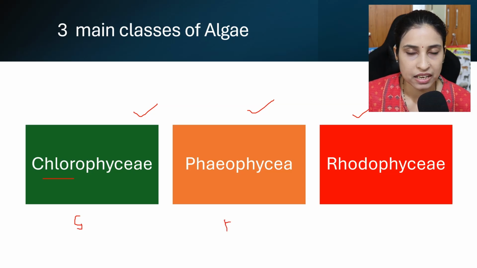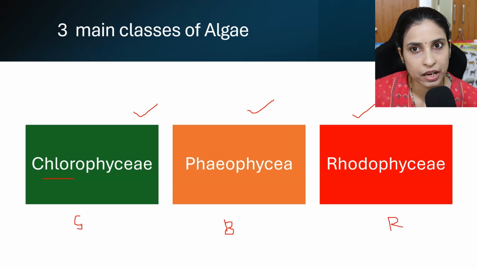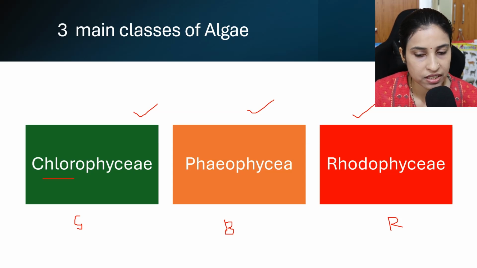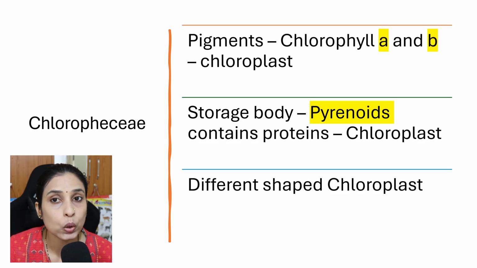Let's study each class in some detail. Next we will discuss Chlorophyceae. Chlorophyceae, Phaeophyceae and Rhodophyceae are three major classes of algae. Why are they Chlorophyceae? Why are they green in color? Because they contain chlorophyll a and chlorophyll b pigments in their chloroplast.